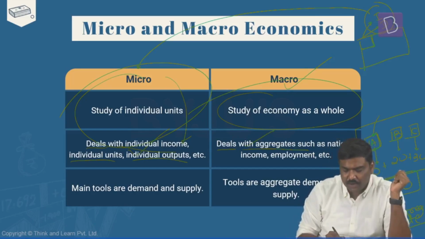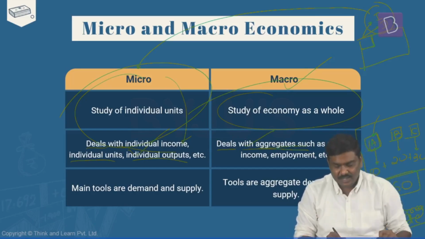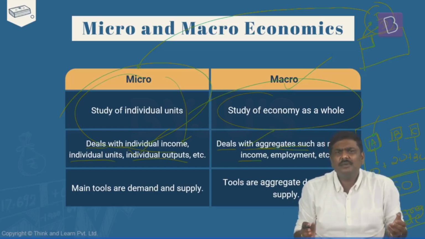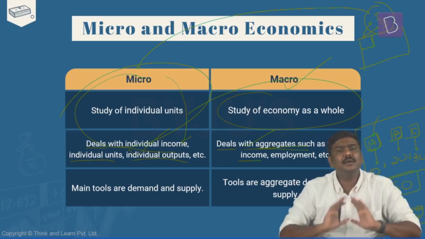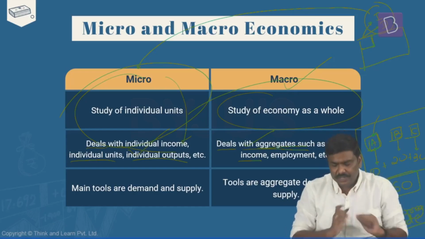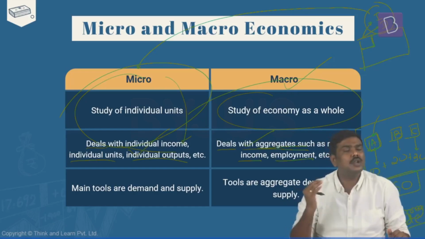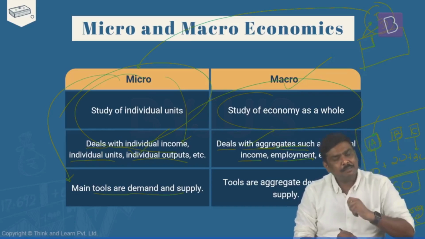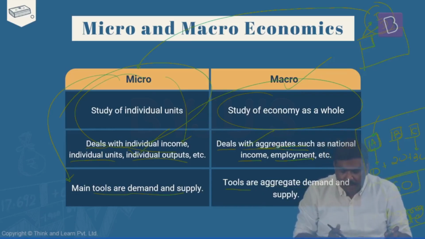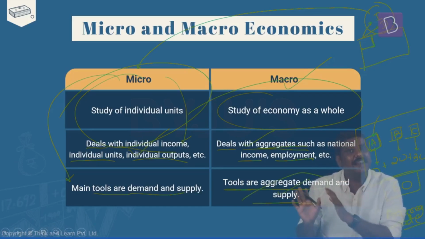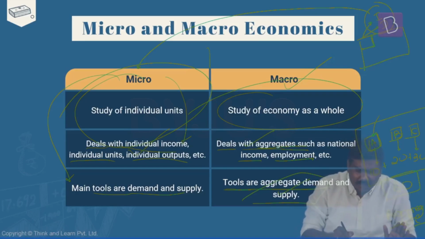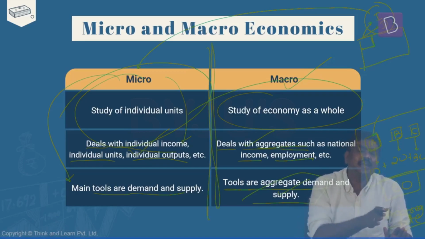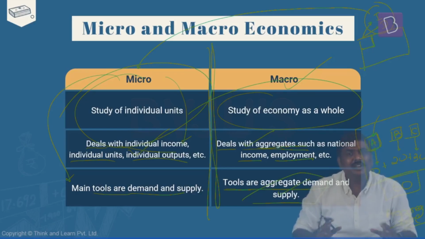So macroeconomics deals with aggregates such as national income, which is nothing but the sum total of all the incomes generated by individuals in a country, the total employment, total production, total supply, etc. The main tools in microeconomics are demand as well as supply. The main tools in macroeconomics are aggregate demand and aggregate supply. These are some of the very important differences between microeconomics and macroeconomics.